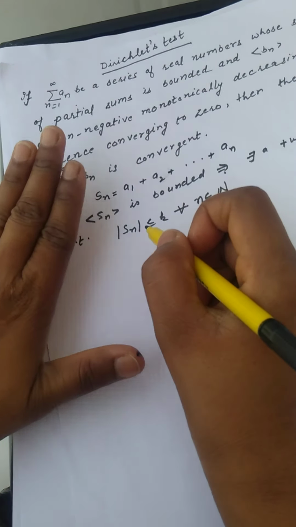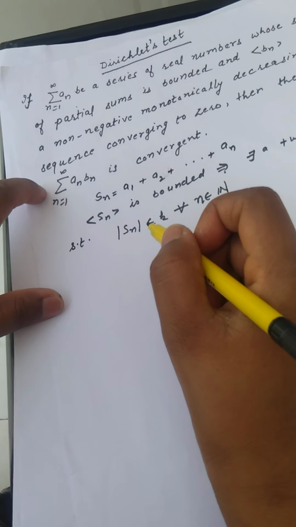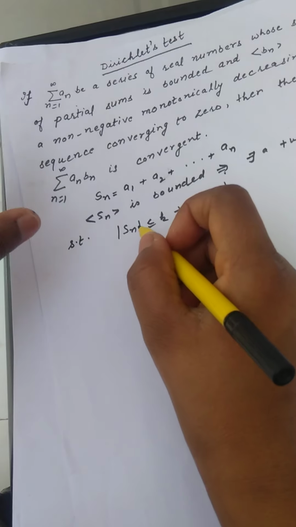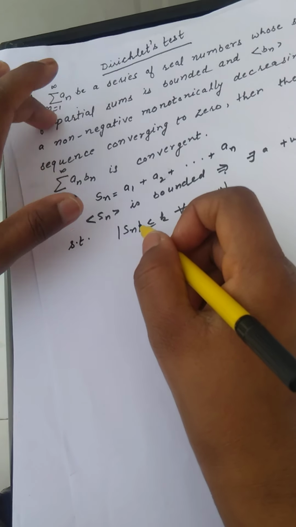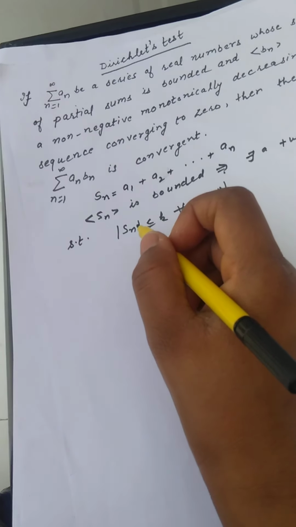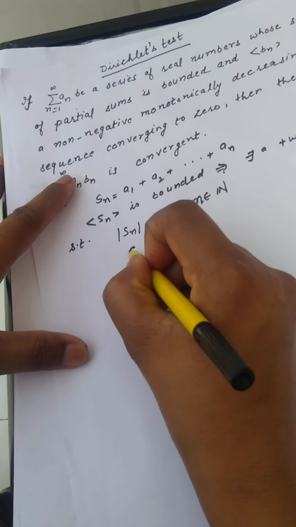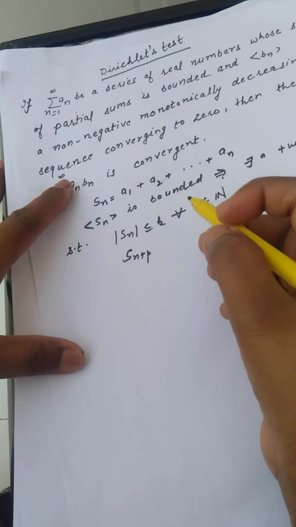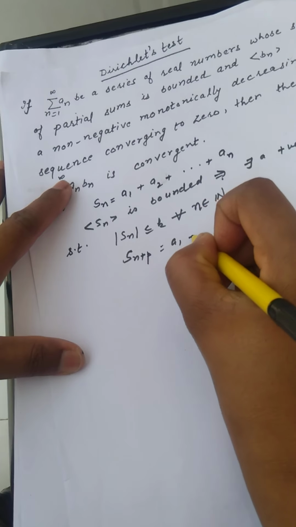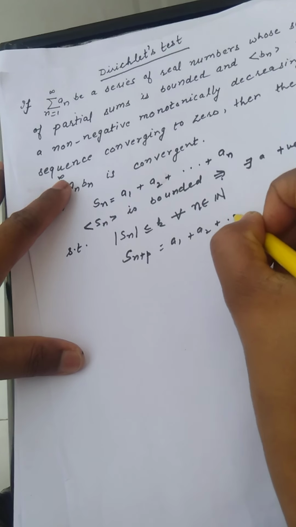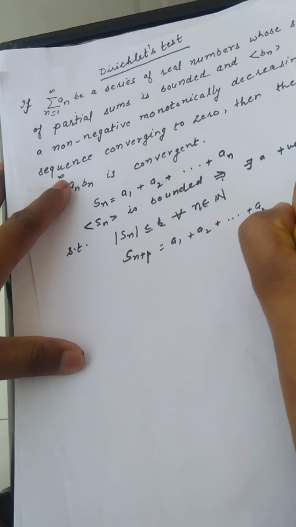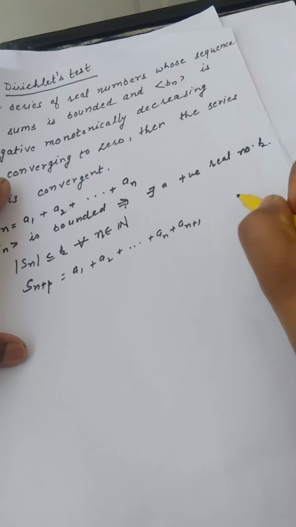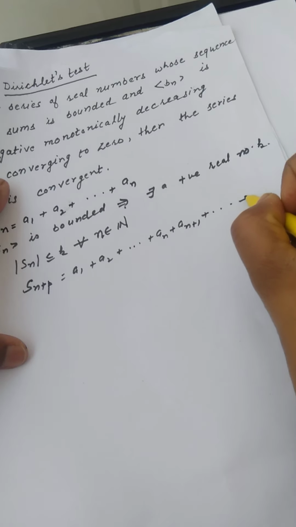So we shall prove the convergence of this series with the help of the Cauchy general principle of convergence. First, we are given that the series of real numbers has a sequence of partial sums which is bounded. Now we will find S_(n+p), where p is any natural number. It is a1 plus a2 up to a_n, then a_(n+1) up to a_(n+p).